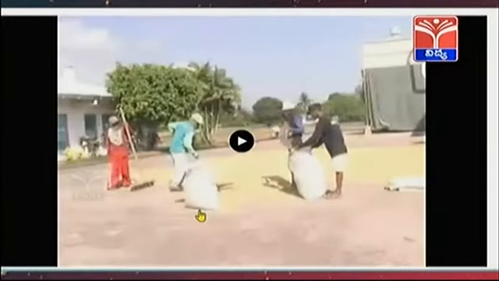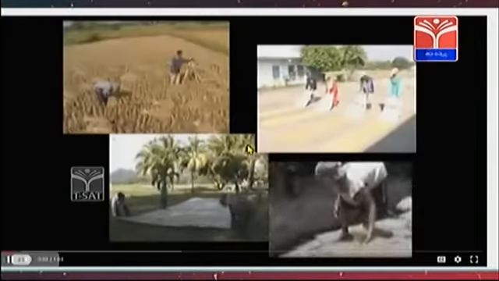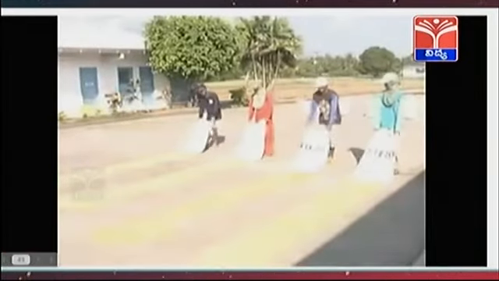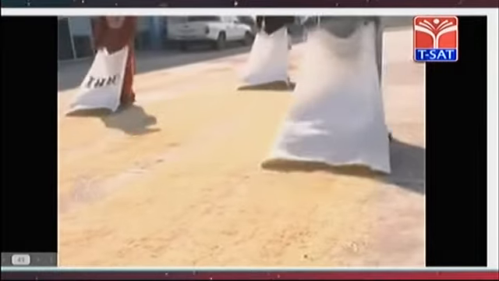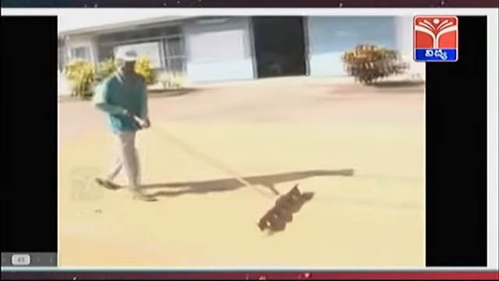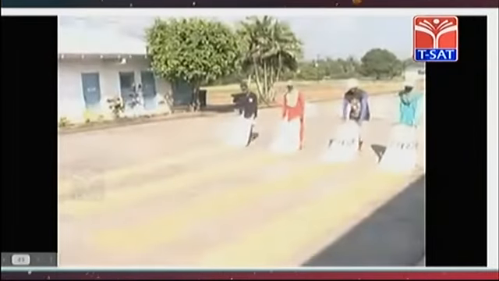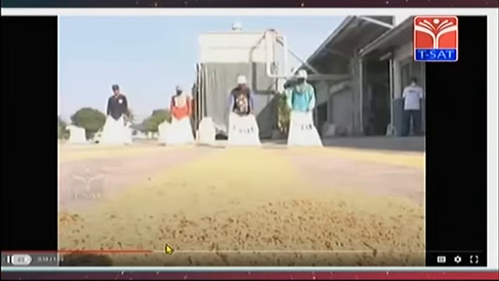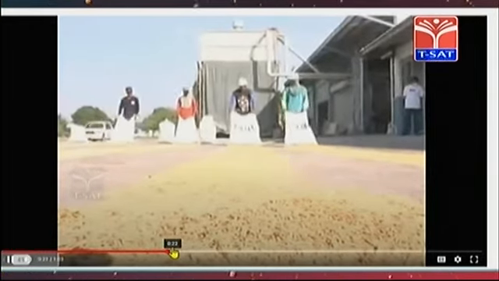The last step in the agricultural practices is storage, storing the grains. The grain is dried till it gets hard and stored in gunny bags and warehouses. There are now cold storages to store things like vegetables and fruits. Here they are drying the seeds. Generally they adopt sun drying.